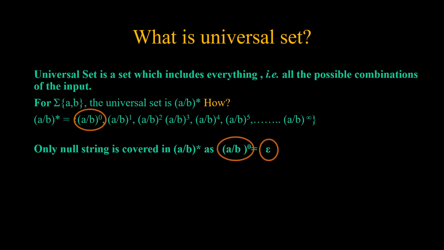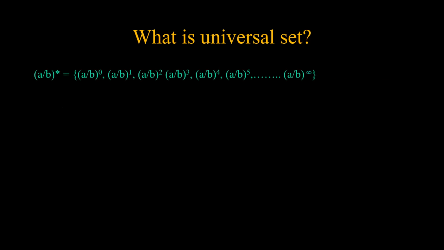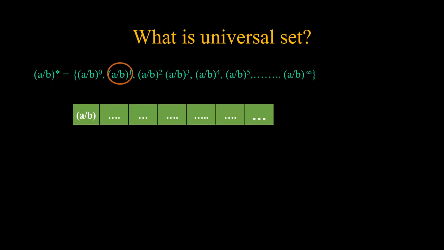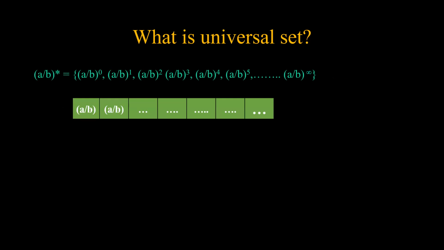So this is covered in A or B star. Next, if I say that I have A or B to the power 1, that means it will have either A or B. So that means I can have a single A or a single B as part of A or B star. If I say A or B to the power 2, that means one A or B from the first, and A or B from the second. That means I can have any one among these four possible combinations. So any string of length 2 will be part of this universal set A or B star.